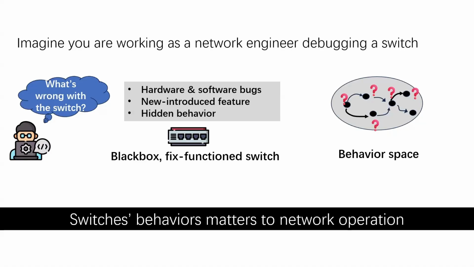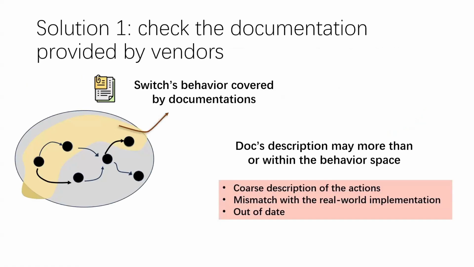We first consider what we can learn from vendor documentation. Vendor documentation is an important source of prior knowledge. It identifies supported features and often gives a coarse view of pipeline order. However, the yellow region illustrates a possible gap between the written description and actual device behavior. The documentation may be out of date or omit details that matter only when features interact, such as precedence, table misses, or header rewriting. It is also written in prose, so it cannot directly predict the output for a particular packet and rule set. We therefore use documentation to initialize the model, but not as executable ground truth.